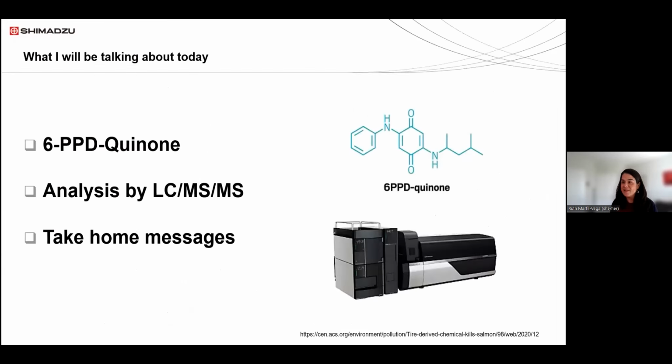Never mind. So which topics am I going to be covering today? As I mentioned, I'm going to introduce 6-PPD quinone and provide some general information about this chemical. I'm also going to present a rapid method that we developed for its analysis using liquid chromatography mass spectrometry. And then I'll conclude with a couple of take-home messages that you can remember when you close the computer after all the talks.